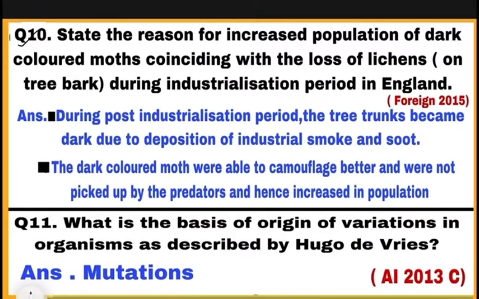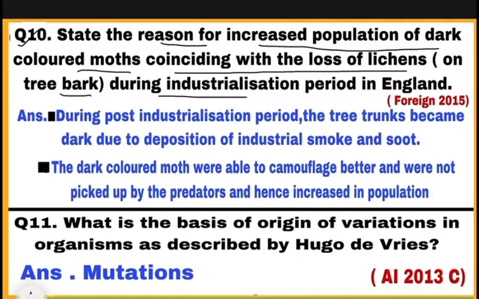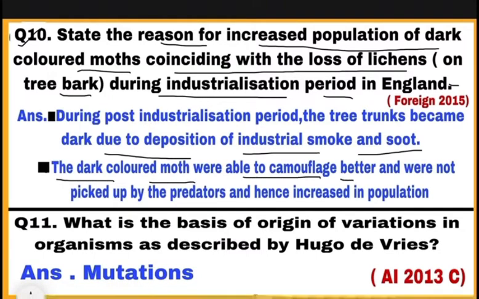Question 10. State the reason for increased population of dark colored moths coinciding with the loss of lichens on tree bark during industrialization period in England. इंग्लैंड में इंडस्ट्रियलाइजेशन के बाद ट्री ट्रंक्स डार्क कलर की हो गई due to deposition of industrial smoke and soot जिसके कारण the dark colored moths were able to camouflage better and were not picked up by the predators and hence increased in population.